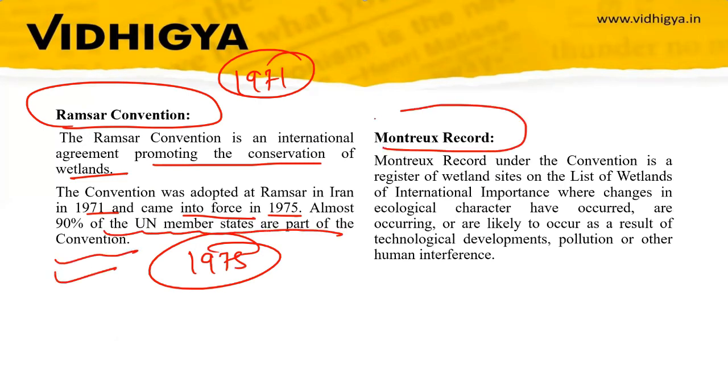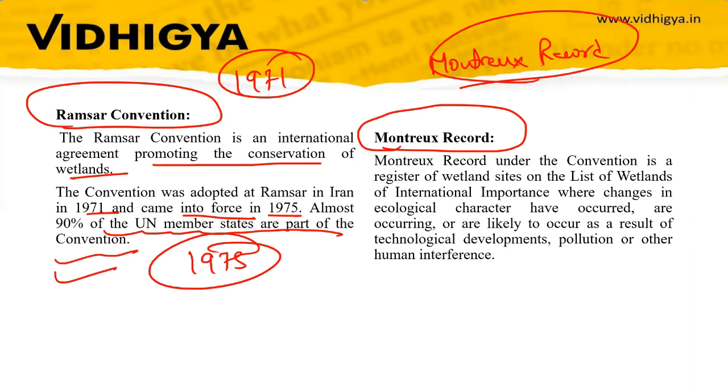Now, under Ramsar Convention, there is a list called Montreux Record. So what is it? The Montreux Record under the convention is a register of wetland sites on the list of wetlands of international importance where changes in ecological character have occurred, are occurring, or are likely to occur as a result of technological development, pollution, or human intervention.